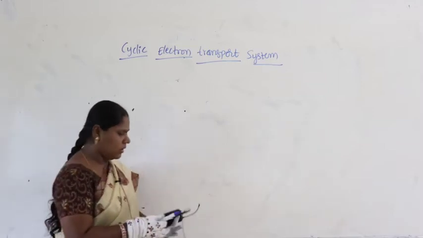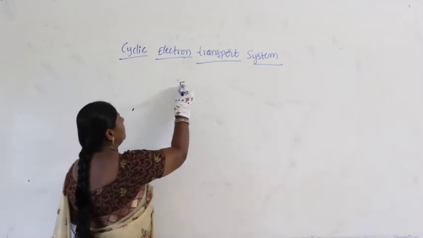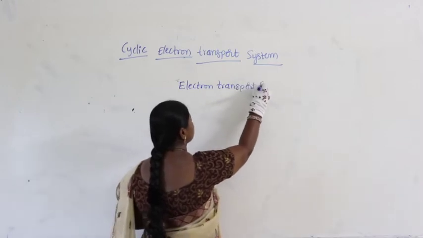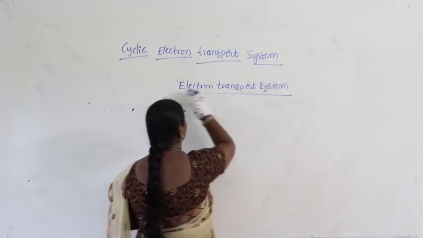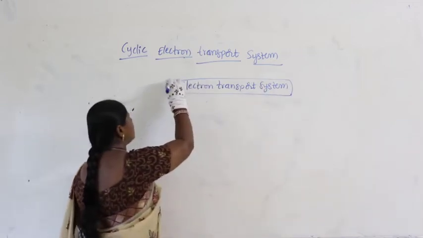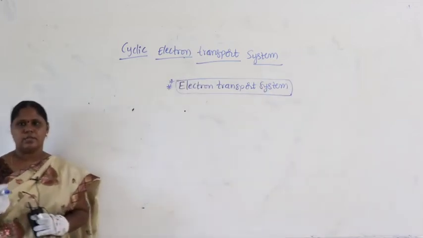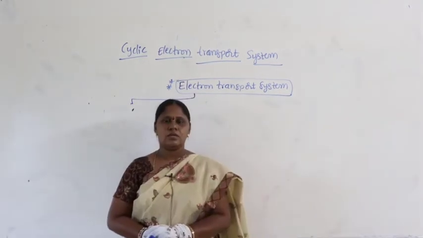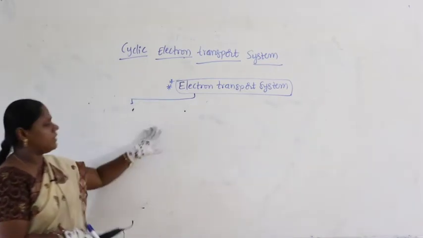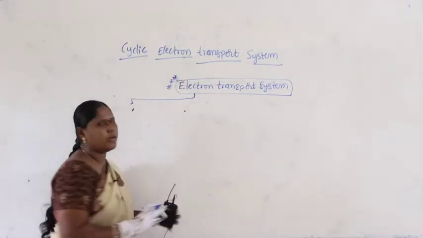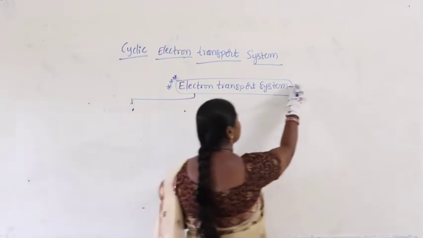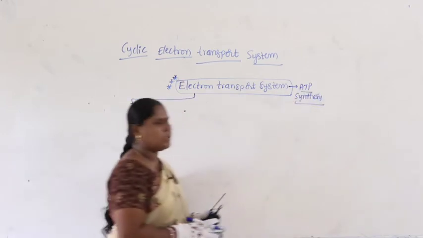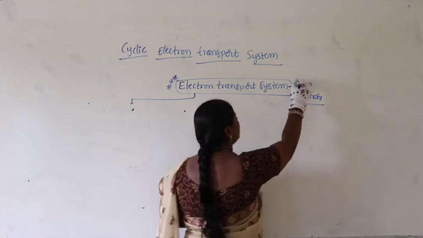So when we take the electron transport system, it is very important in photosynthesis, in the photosystem here. When we take this, we have two categories. Let us continue. Electron transport system is a very important concept. Why? Because in electron transport system we have what is called ATP synthesis. In electron transport system, finally what happens is nothing but ATP synthesis.